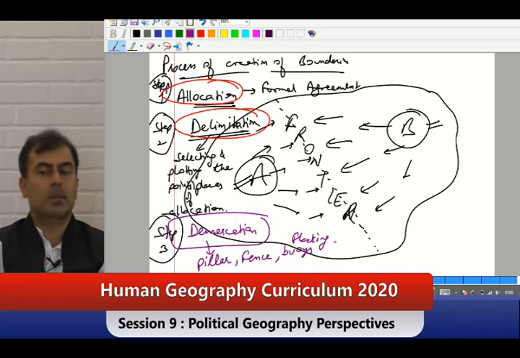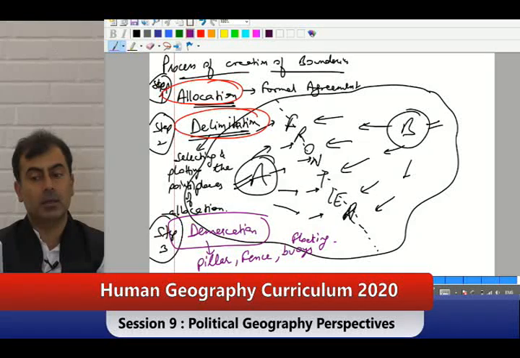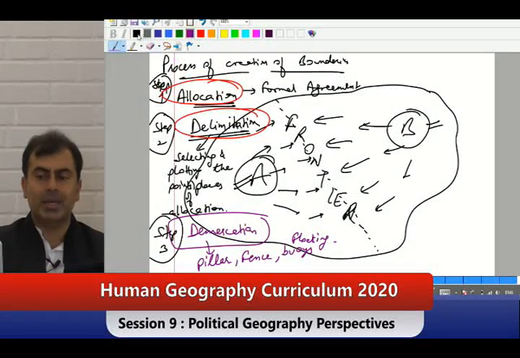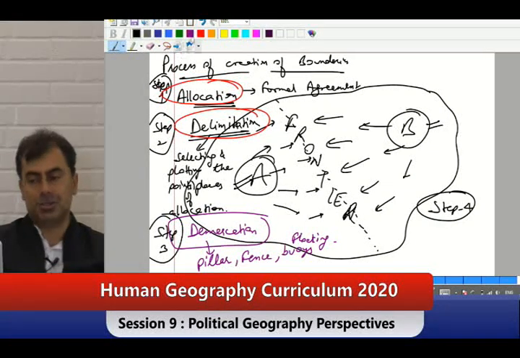Step 3. If allocation was done with a good intention, with strong political will, if delimitation was done with proper mathematical quantitative science, and if demarcation has been done effectively, you are left with a very, very simple task. Step number 4 is called administration.